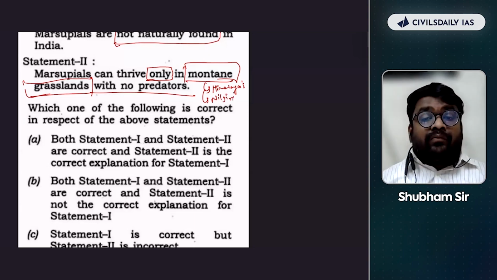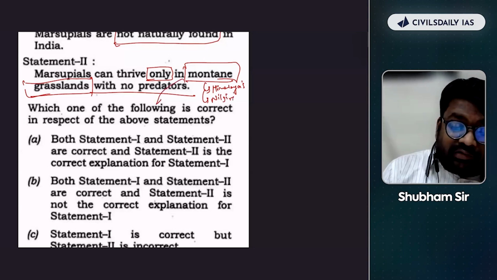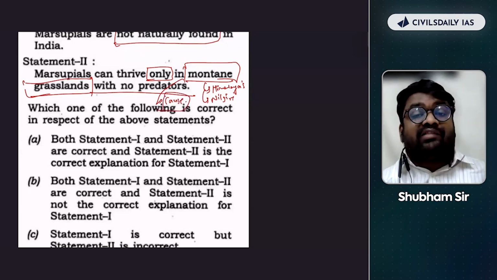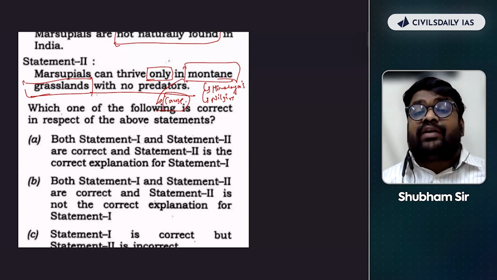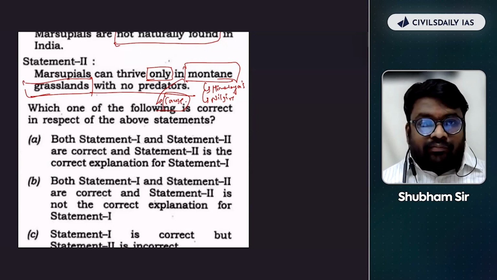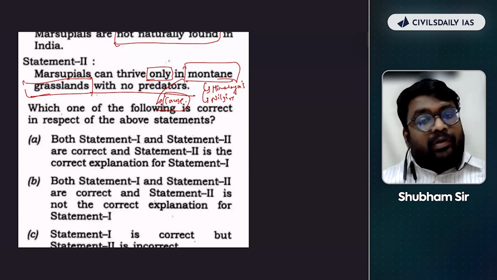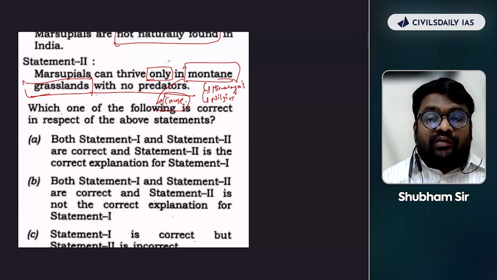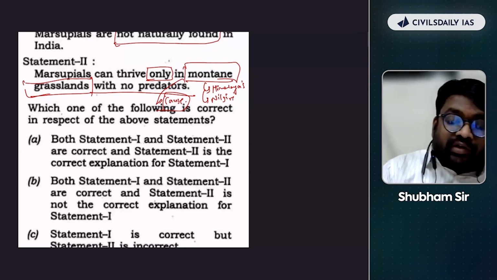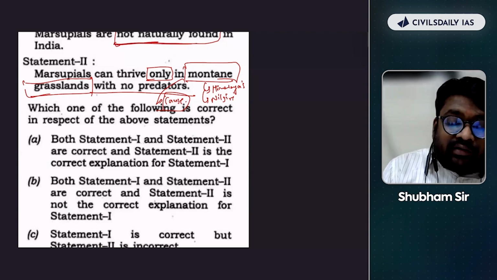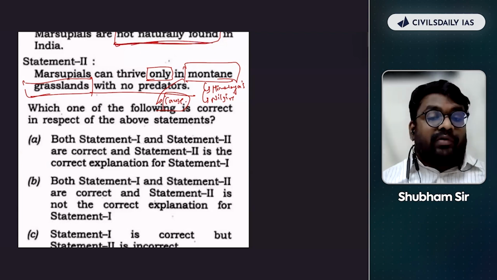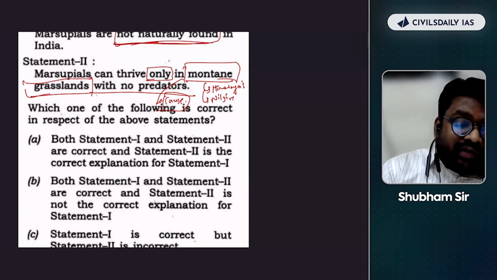So if this is the cause, that they are found only in the montane grasslands, then the effect should be that they should be found in India, because India has the mountain grasslands. So India has the mountain grasslands, so they should be found in India. But what they have given is not found in India, or not naturally found in India. That means both of these statements are contradictory.